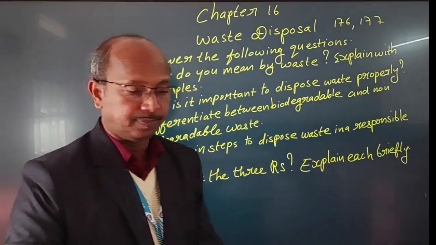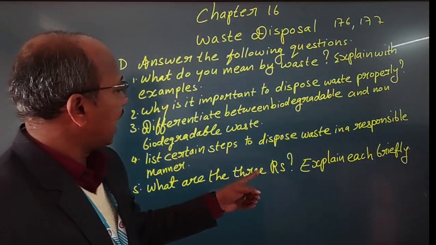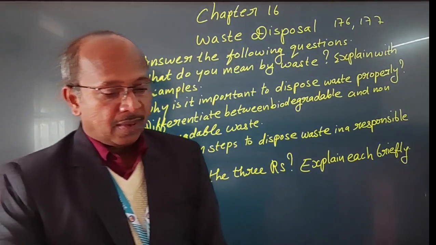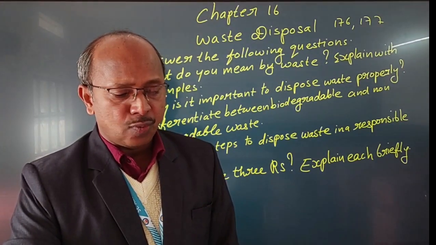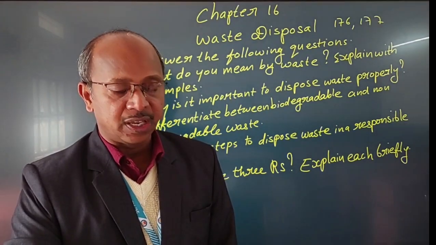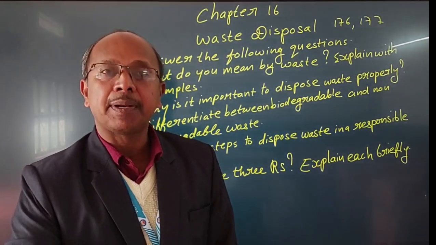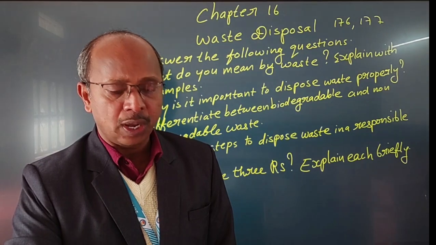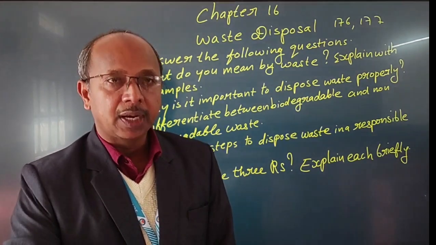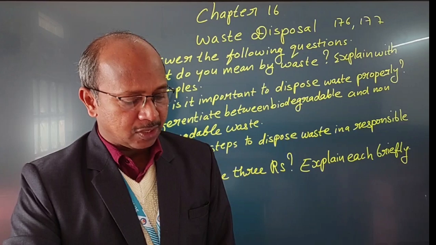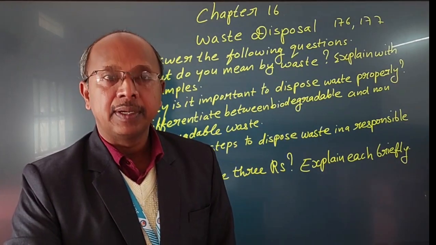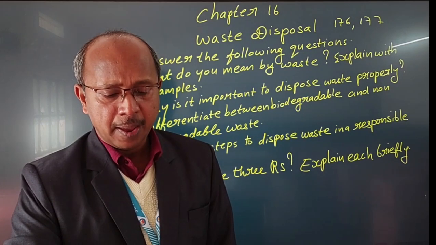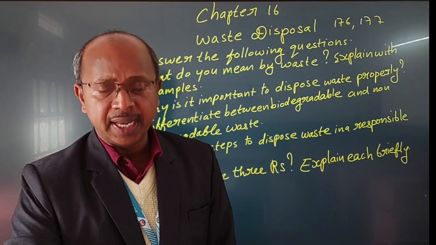Then the last question. What are the 3 R's? Explain each briefly. The best way to manage waste is to follow the 3 R's: reduce, reuse and recycle. First of all, reduce. Reducing the amount of waste we produce is the best way to help the environment. Reuse. Reuse means to use things again. Next, recycling. Recycling is a process of converting waste material into new materials and objects.